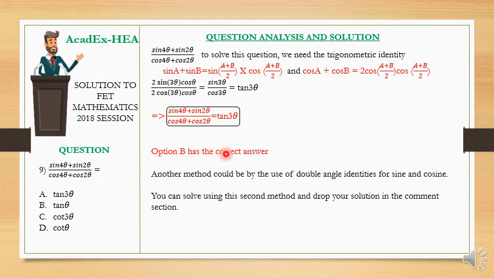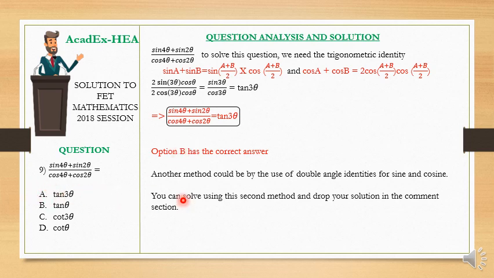We have that option B has the correct answer. Is it B? No. A. The answer is A. Sorry about that. The answer is A, not B.